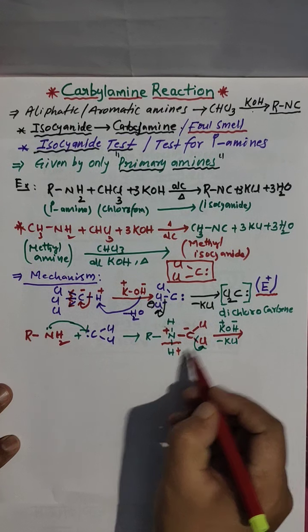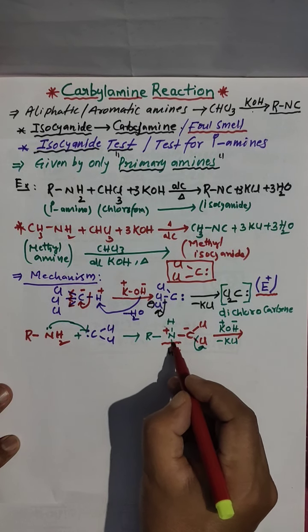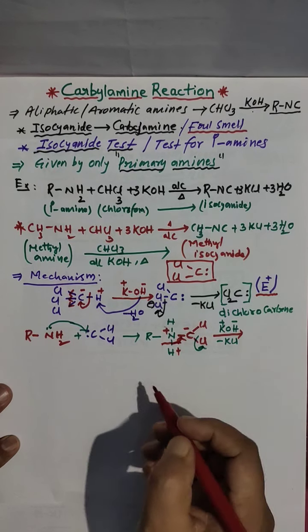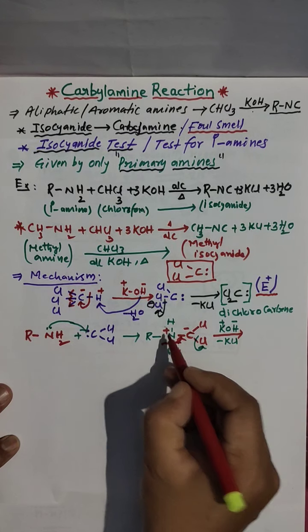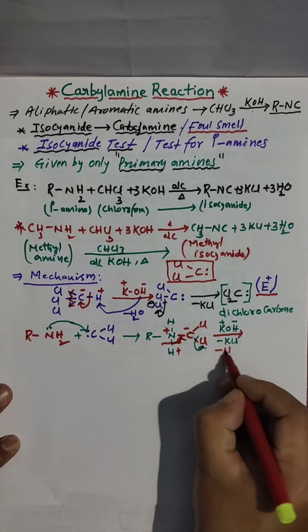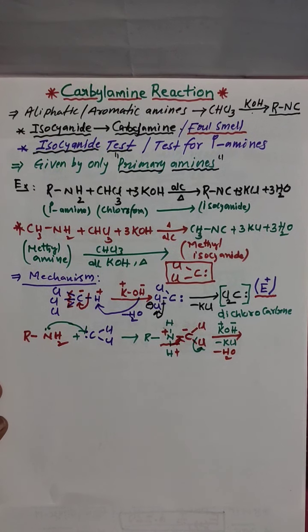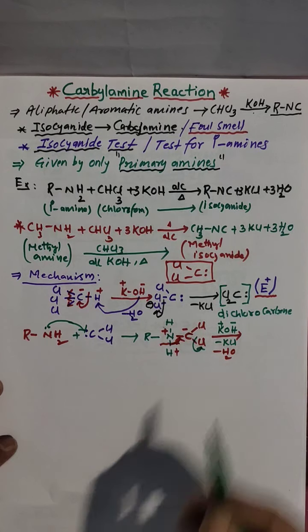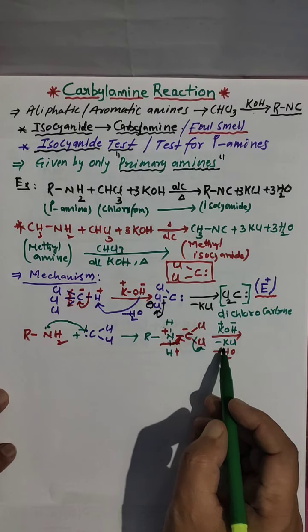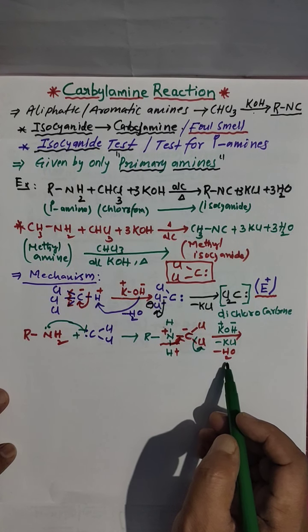This plus you are getting, means this bond is actually shifted to here. Clear? This bond shifted to here. It is plus now. So this plus and this OH minus, removal of water will take place. So removal of potassium chloride, removal of water will take place.